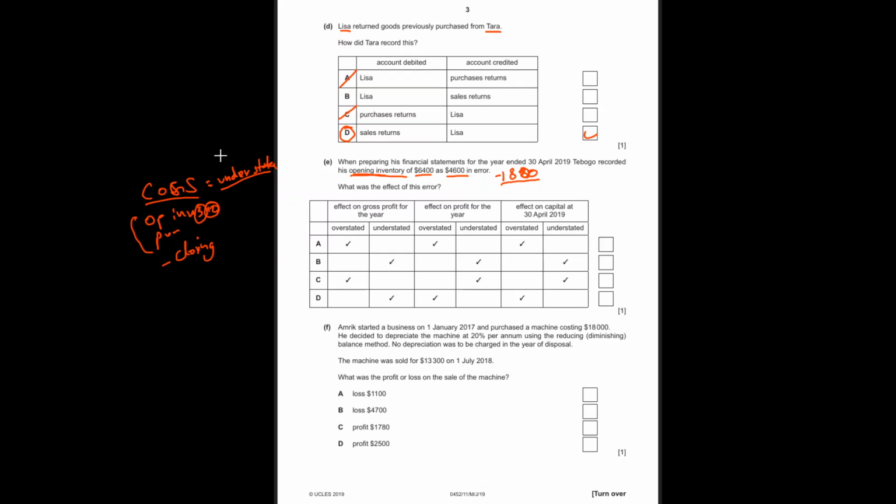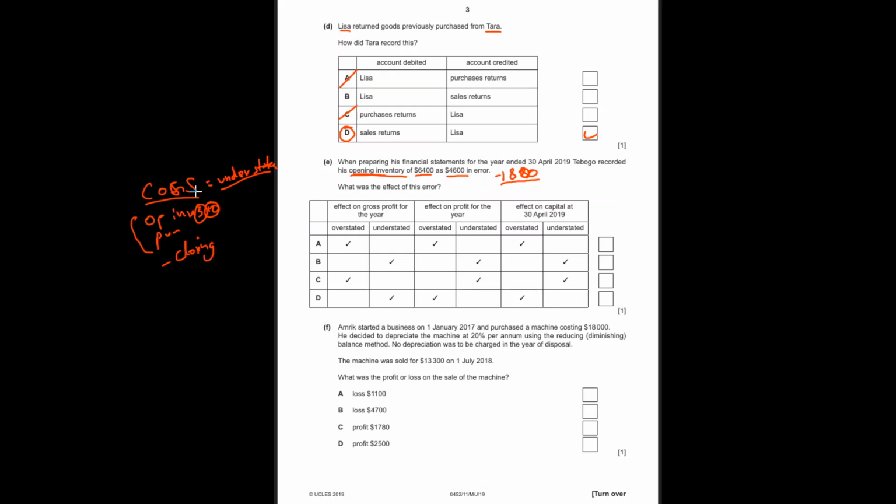Okay. So sales minus cost of goods sold, my gross profit will be overstated. I will think that I have made a lot of profit, but I forgot to consider that my cost of goods sold is understated because of the opening inventory, right? You see the effect, how it is linked to your gross profit, right? Opening inventory increases your costs.